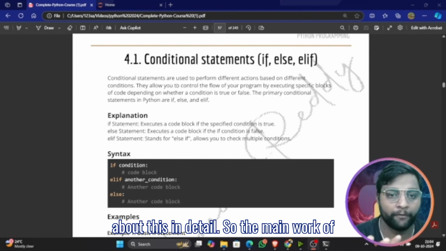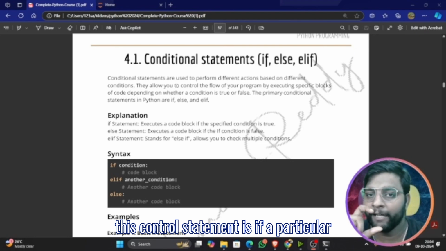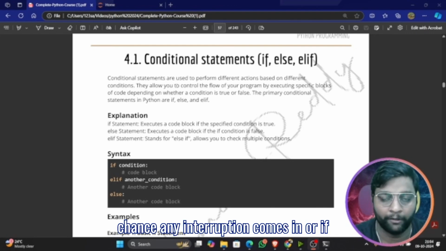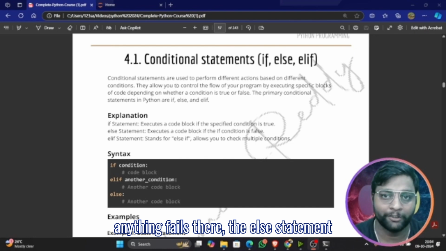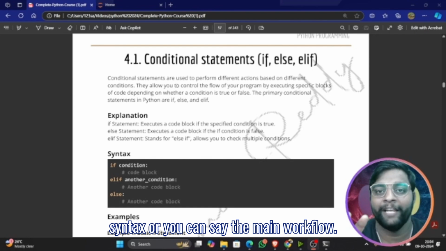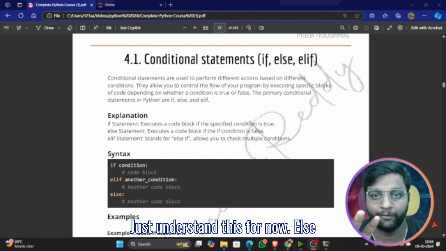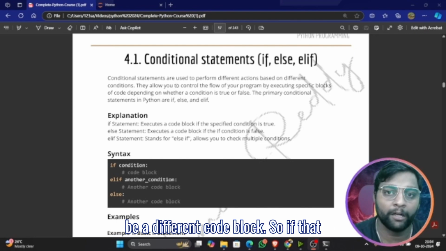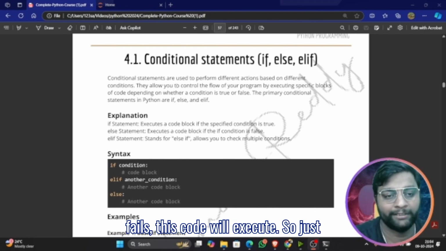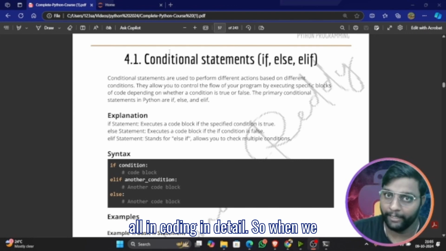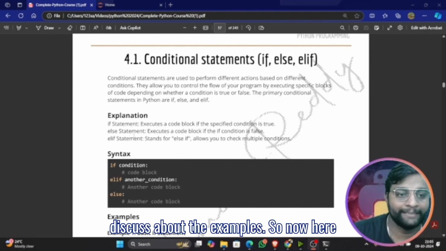The main work of a control statement is this: if a particular block of code is executing and by chance any interruption comes in or anything fails there, the else statement should execute. That is the main syntax, or you can say the main workflow. Just understand this for now. In else there will be a different code block, so if the if block fails, this code will execute. I'll explain in detail in the coding when we discuss the examples.